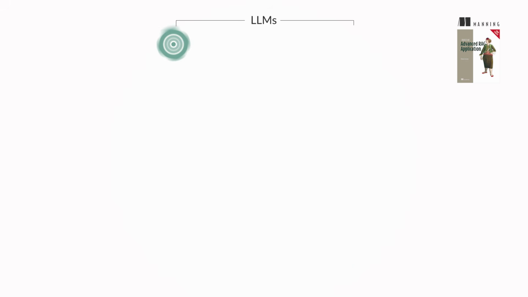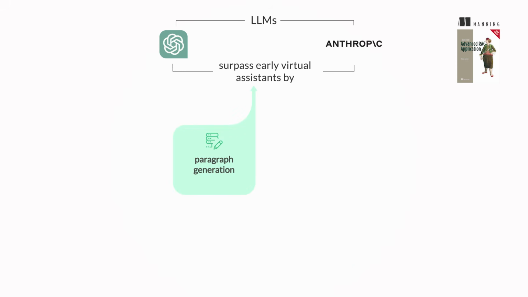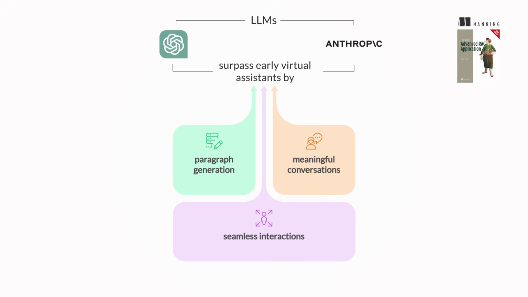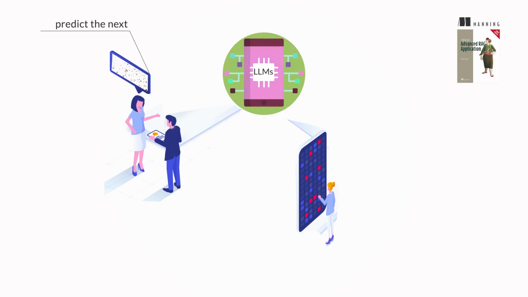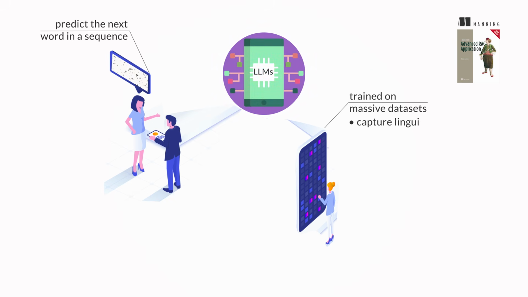LLMs like ChatGPT and Anthropic surpass early virtual assistants by crafting full paragraphs and engaging in meaningful conversations. They anticipate conversational turns, offering seamless interactions. The book explores LLMs' practical applications, highlighting their versatility across domains like customer service and scientific research. LLMs predict the next word in a sequence, similar to human conversation anticipation. Trained on massive datasets, they capture linguistic nuances and generate coherent text.